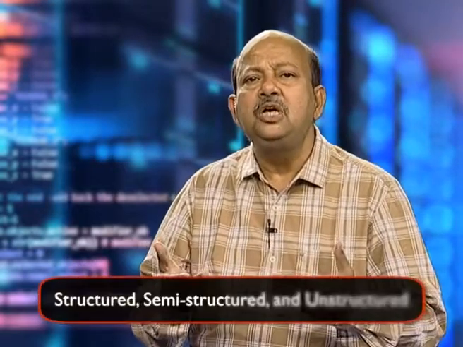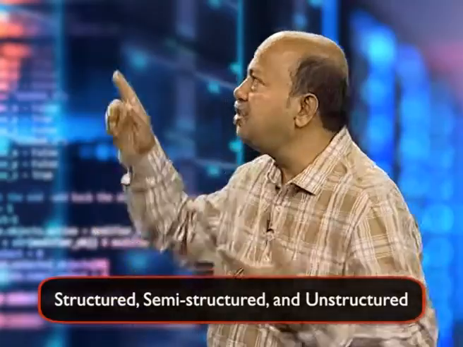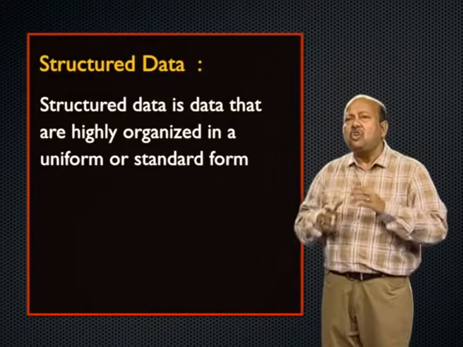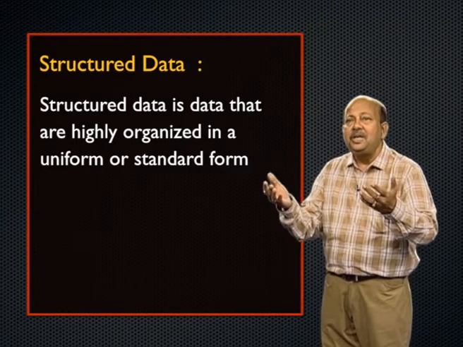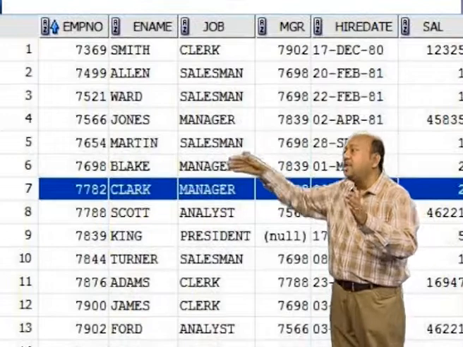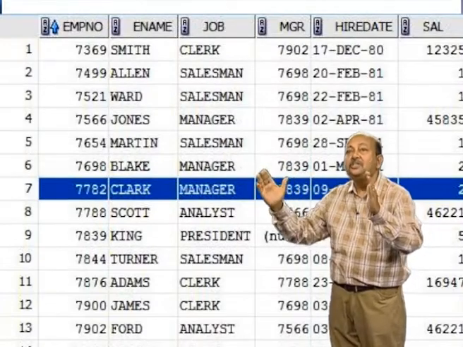So, let us understand the difference between structured, semi structured and unstructured data. Structured data is highly organized. For example, take an employee table, it is organized in terms of columns and rows, it is highly systematic.